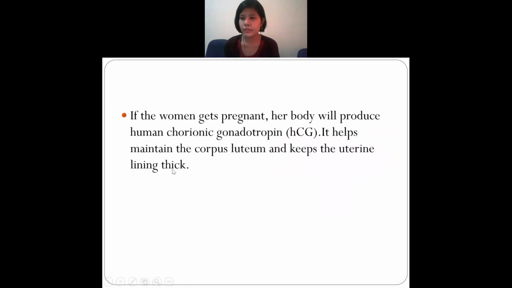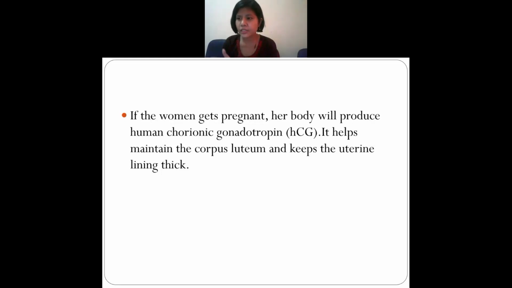So I'll repeat again. When a woman gets pregnant, what happens? They will make another hormone. What is the name of that? Human chorionic gonadotropin, also known as HCG. This hormone will help to keep the corpus luteum in maintenance.